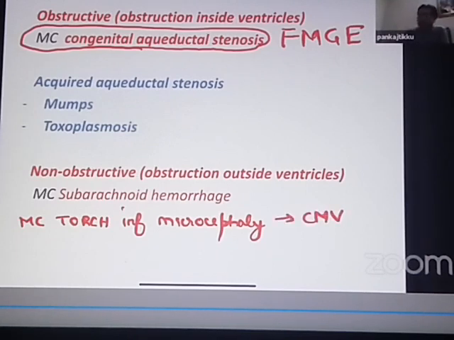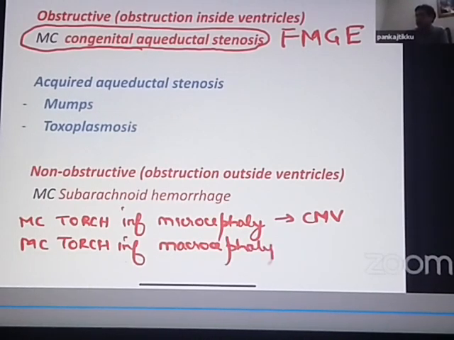Now if I ask you which is the most common TORCH infection associated with macrocephaly or hydrocephalus, the answer will now become toxoplasmosis. So the most common TORCH infection associated with microcephaly is cytomegalovirus. But the most common TORCH infection associated with macrocephaly, or a large head, is toxoplasmosis.